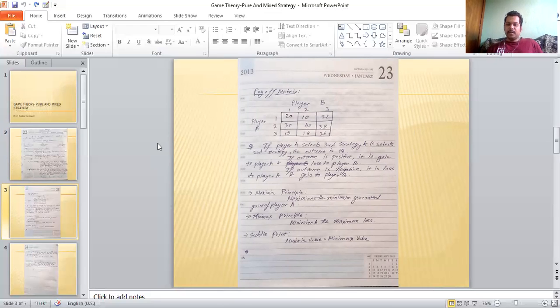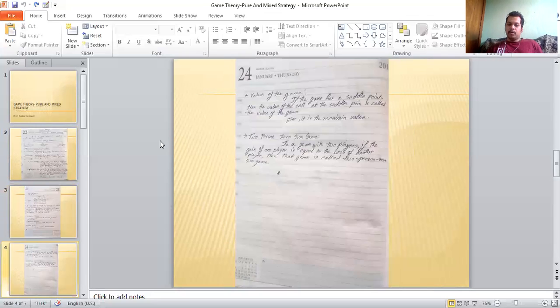So if you have any confusion related to saddle point or maximin and minimax, you can refer to the previous video as well. Now moving on to value of game. If the game has a saddle point, then the value of the cell at the saddle point is called the value of the game. Because the saddle point means minimax and maximin are equal, you take any of them, it is just the saddle point only. And if minimax is not equal to maximin, then it's a maximin value.